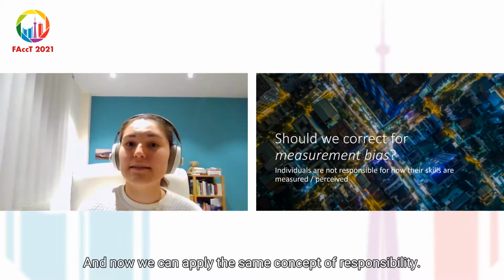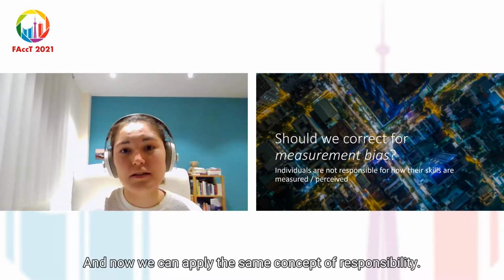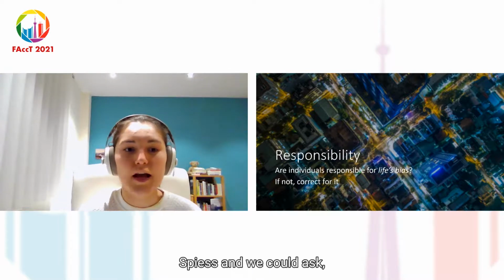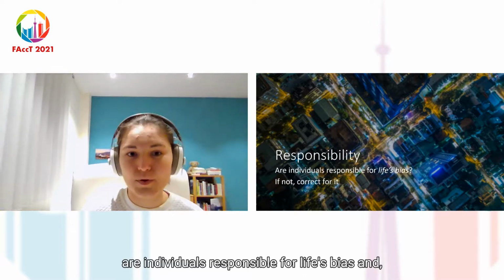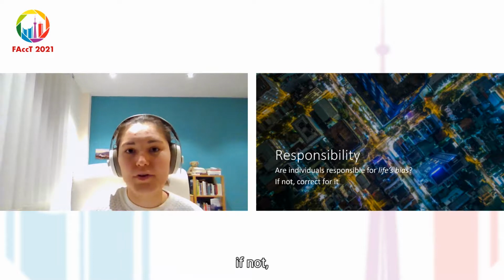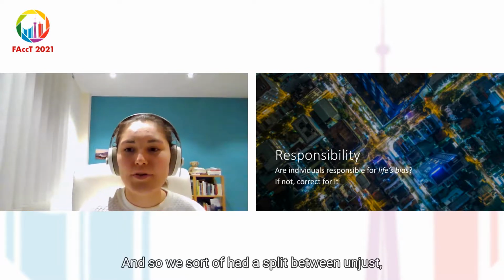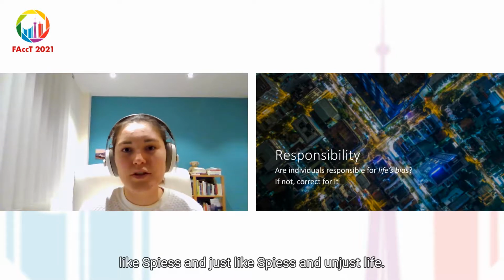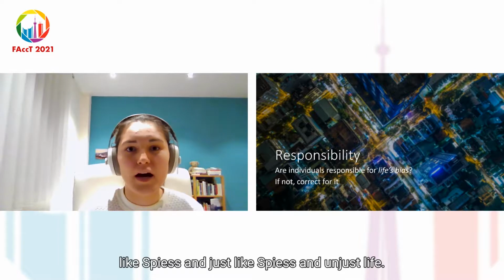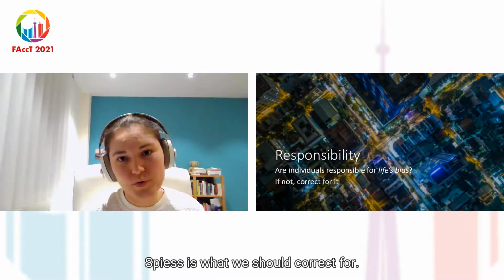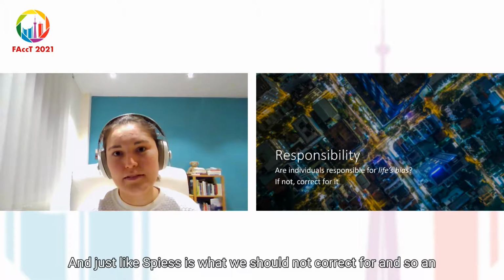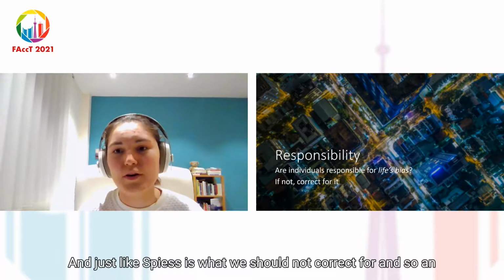And now we can apply the same concept of responsibility to life's bias. We could ask, are individuals responsible for life's bias? And if not, then correct for it. And so we sort of have to split between unjust life's bias and just life's bias. Unjust life's bias is what we should correct for, and just life's bias is what we should not correct for.